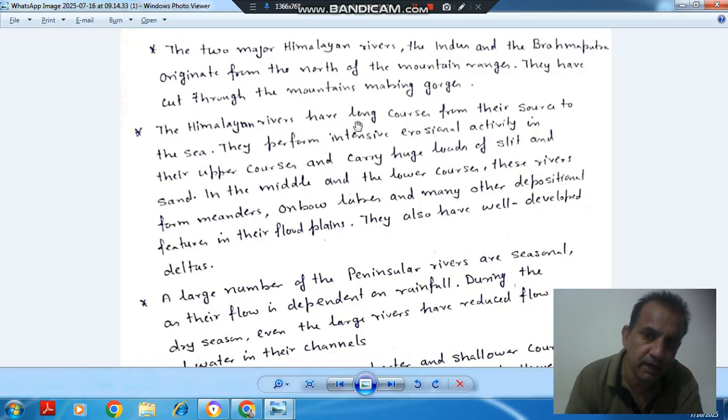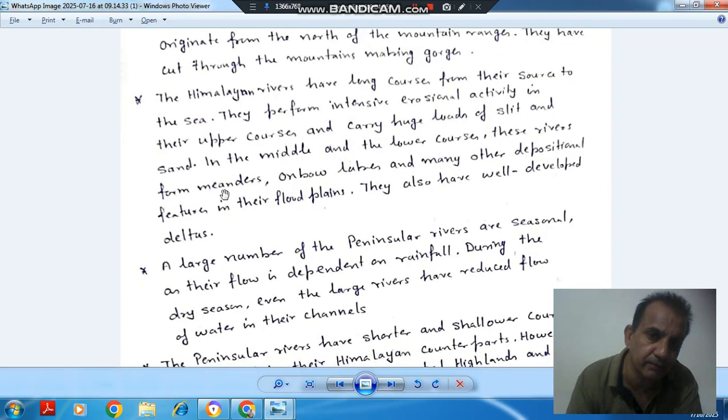Next, the Himalayan rivers have long courses from their source to the sea. They perform intensive erosional activity in their upper courses and carry huge loads of silt and sand. In the middle and lower courses, these rivers form meanders.